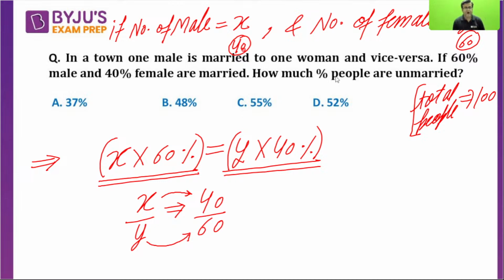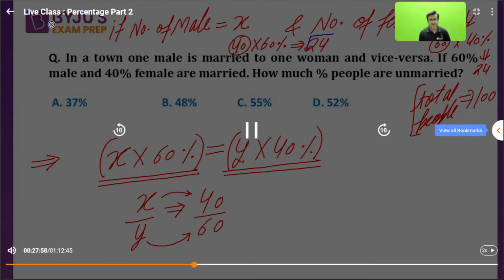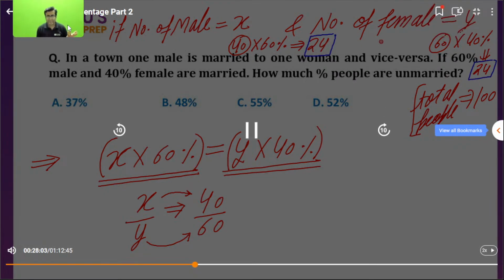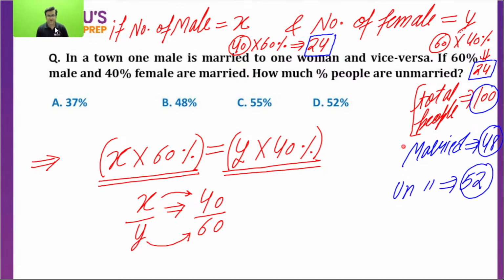So out of 40 males, how many are married? 60% of total males are married. Out of females, as we got Y as 60, how many are married? 40%, so 24. You can see this number as well. The married males are 24, the married females are 24, both are equal. That is what the question was saying. Out of 100 people, how many are married? 24 and 24 make 48. So unmarried is equal to 52. That is the option.